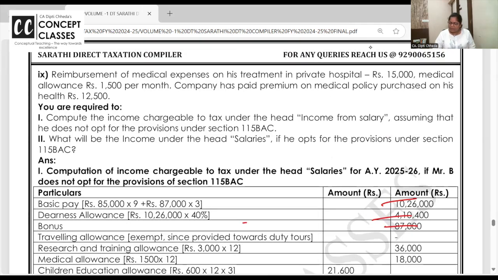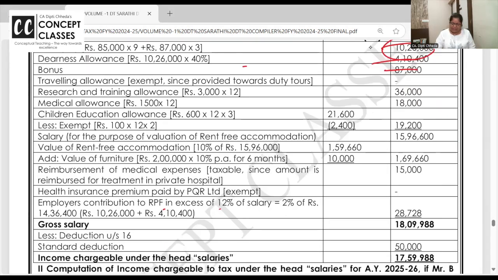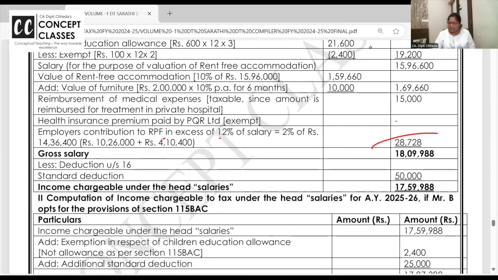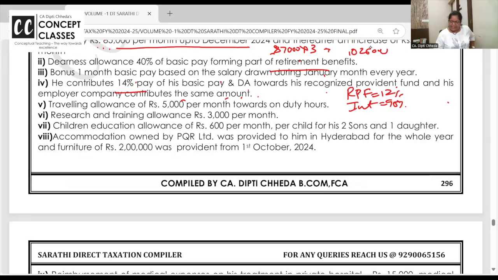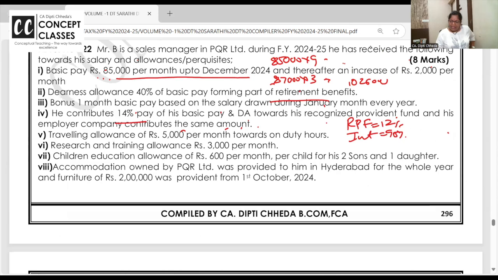So 2% of the basic and DA, what is in excess, they have taken taxable. I'm repeating, employer has contributed 14%, you can write in inner column, and then 12% is exempt, 2% will become taxable.